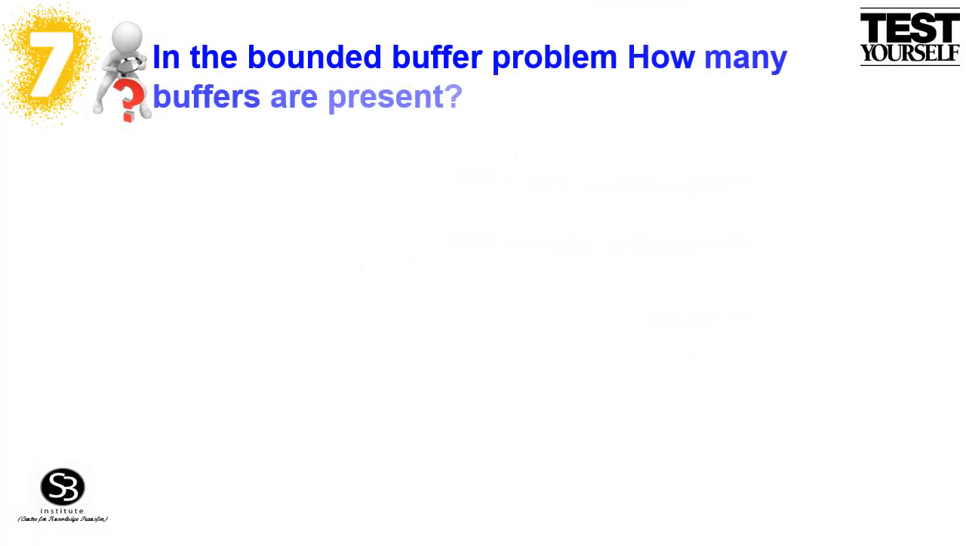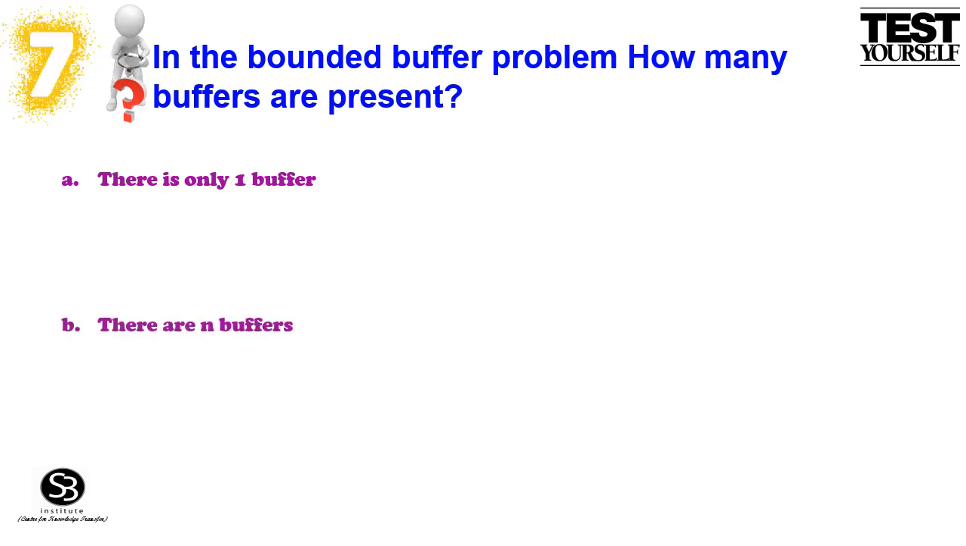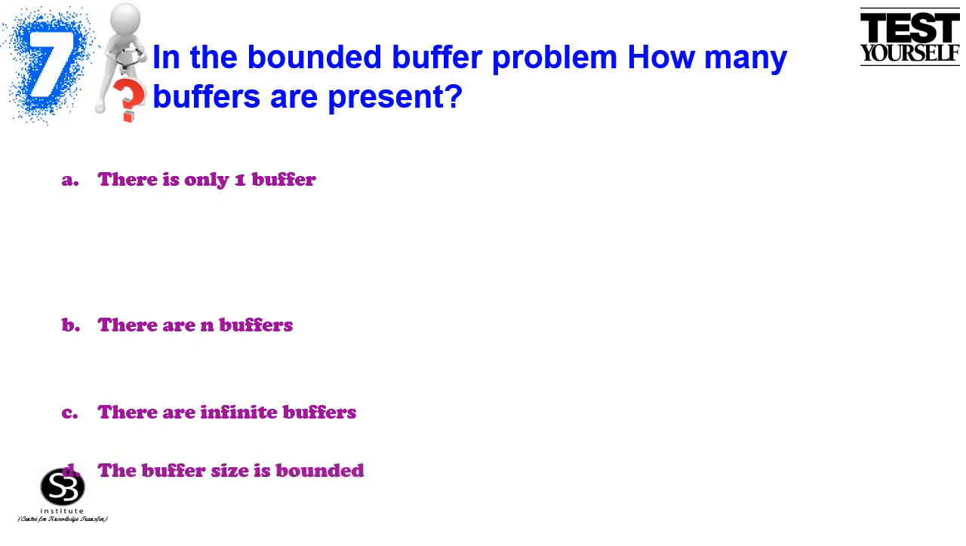Question. In the bounded buffer problem, how many buffers are present? The given options are option A, there is only one buffer, option B, there are n buffers, option C, there are infinite buffers, option D, the buffer size is bounded.